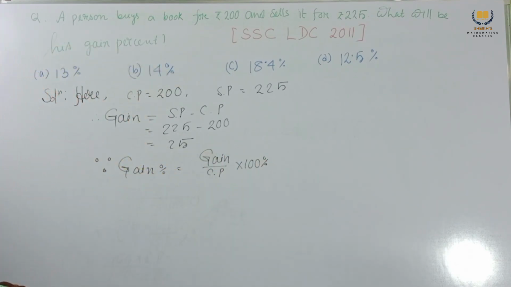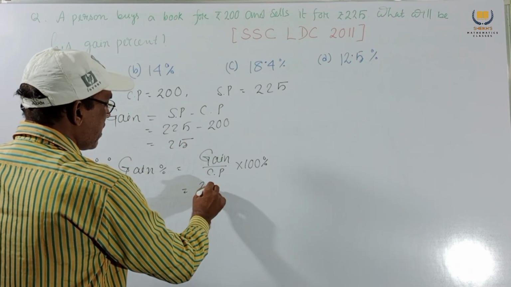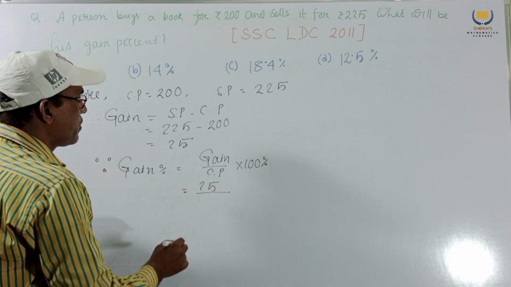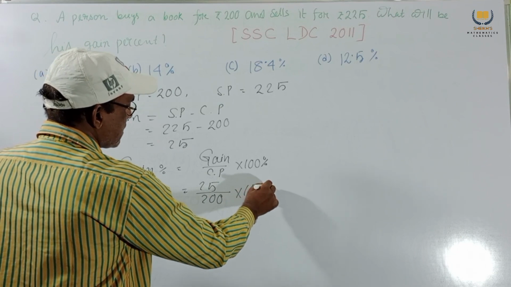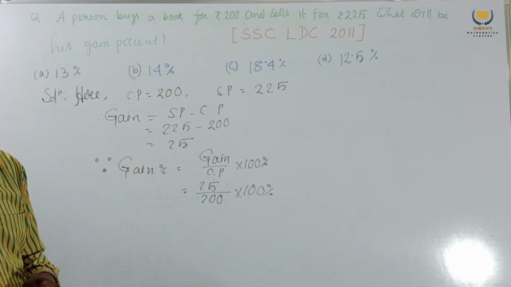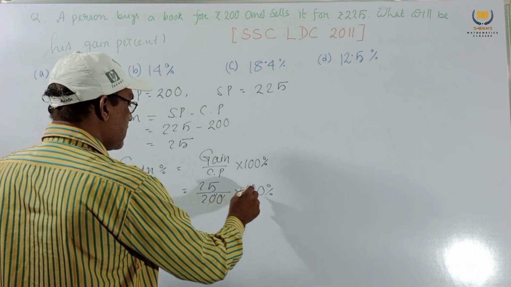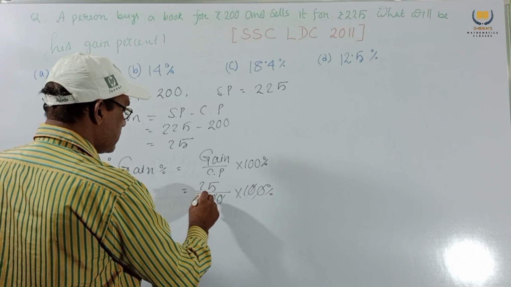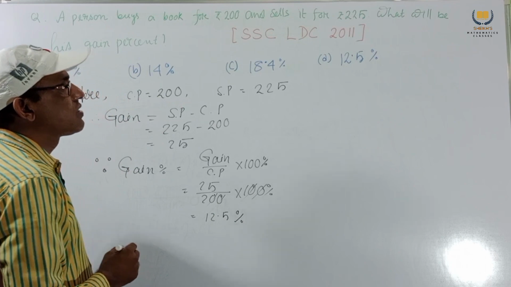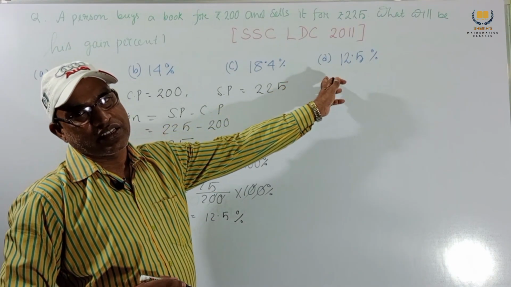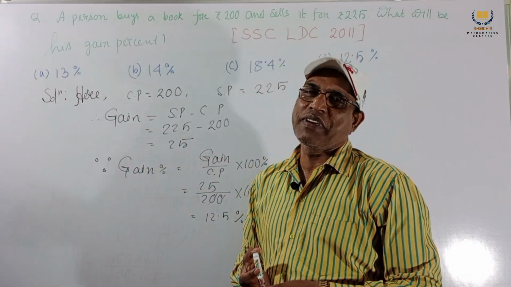Gain is 25 and CP is 200, into 100%. Cancelling the zero, we get 12.5%. This is our answer, so option D is the correct answer. This type of problem is very easy, very simple, very nice.